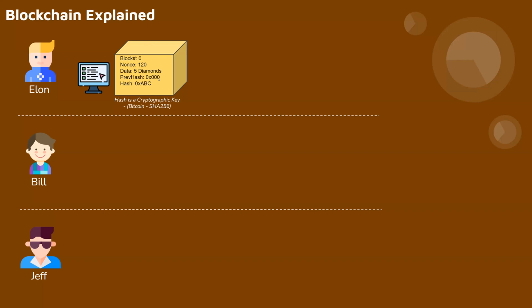The second week, block number 1 is created. You have a nonce, just a 1-up number, and this time you have 15 diamonds of data. If you look at the previous hash, it is from the previous block, the previous transaction entry. So 0xabc, 0xabc, and they are linked.